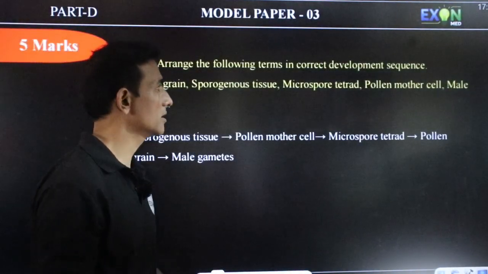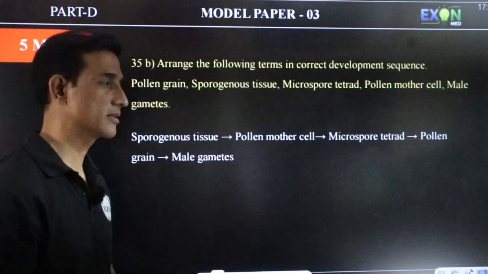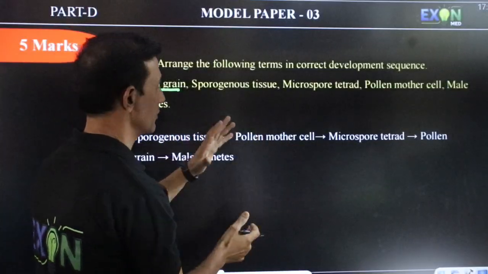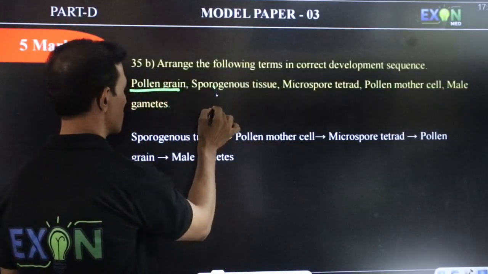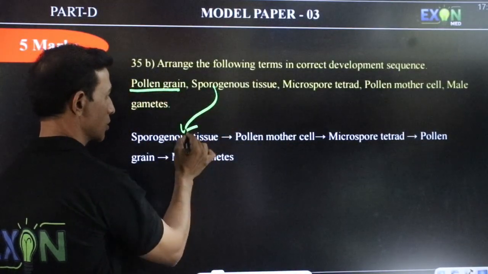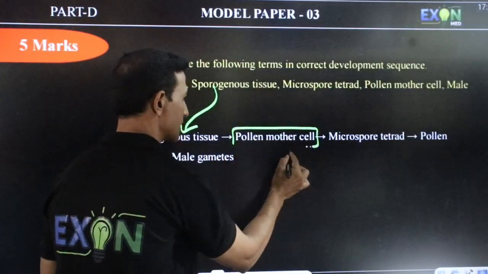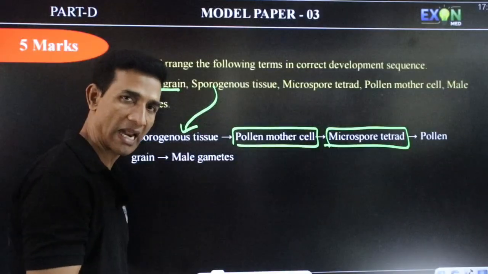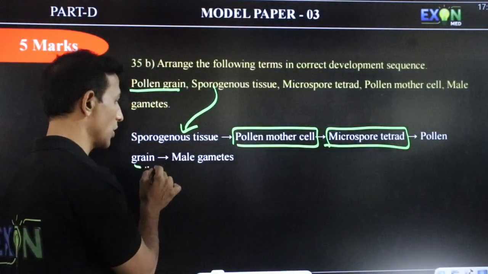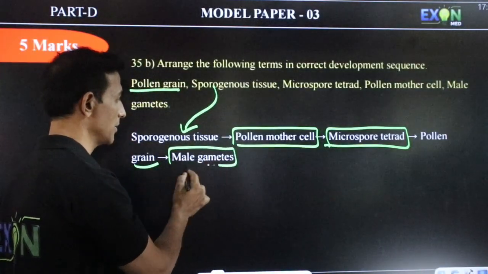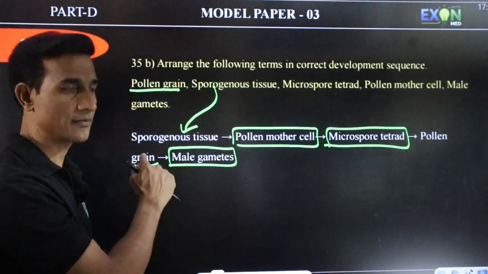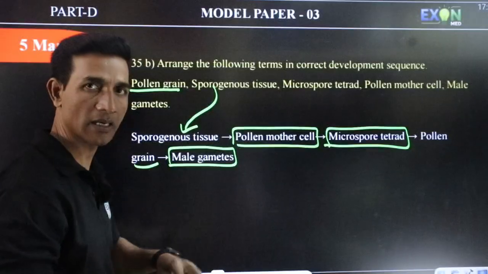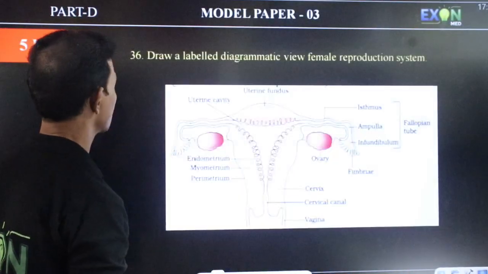Okay, arrange the following terms in the correct development sequence. So, pollen grain, which one will come first? We'll see. First, sporogenous tissue should come. From this sporogenous tissue, the pollen mother cell gets differentiated, then it divides and forms the microspore tetrad. Then after release it forms the pollen grain, and inside the pollen grain male gametes are produced. You have to arrange it serially. So that is for B answer. A and B are there. So you have to attempt like that.